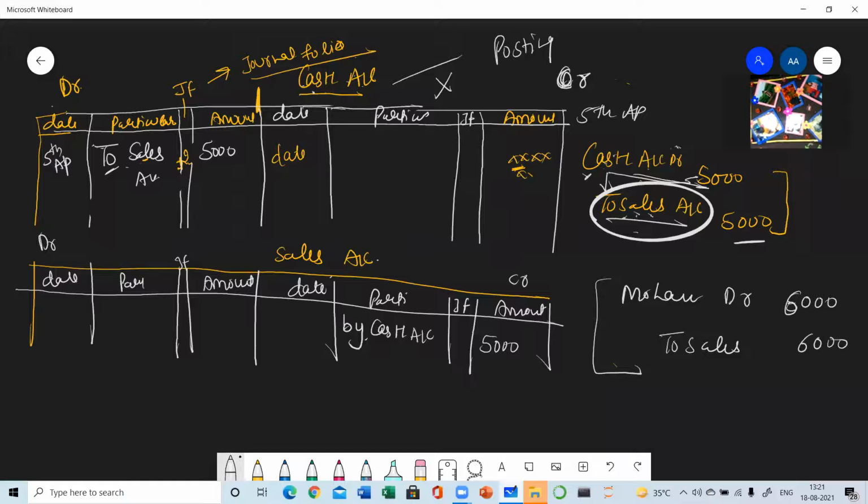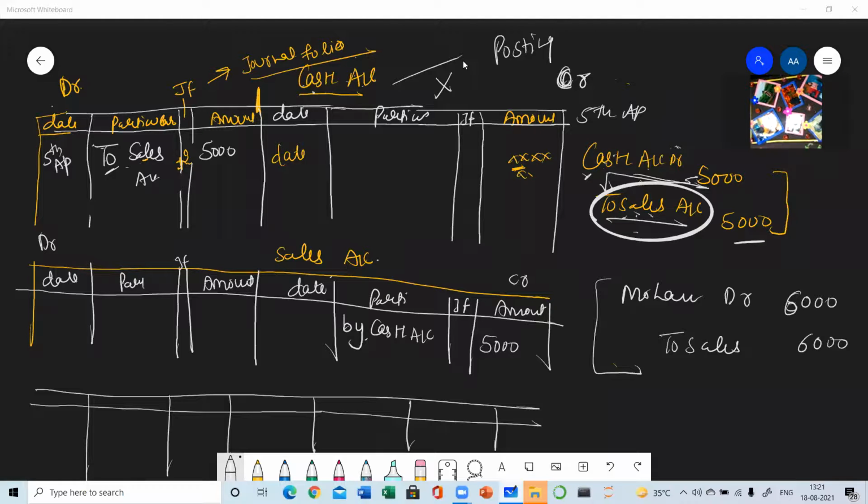So here we need to make the Mohan account. Again the small format will be drawn for the Mohan account, and I will write the name of the account at the top, Mohan account, and this is the date column. This is particulars, and journal folio you need to just draw. Nothing will be written in the journal folio, because we are not mentioning the page numbers in our notebook.